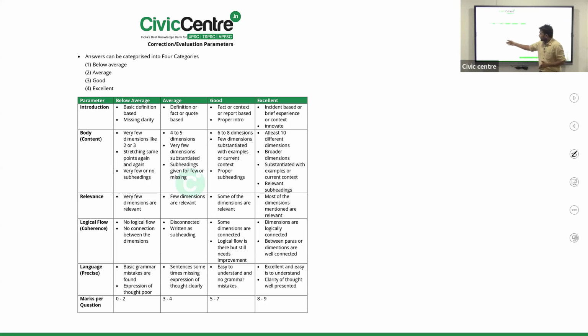Now you can see a few dimensions are relevant and disconnected, written as subheadings. They put subheadings, but common for all the questions, they'll write advantages, disadvantages. For each and every one of the 14 or 13 questions, whatever the number of questions, they'll write the same. So you can find the same monotonous format of writing in average answers.